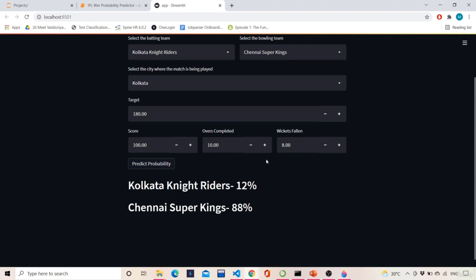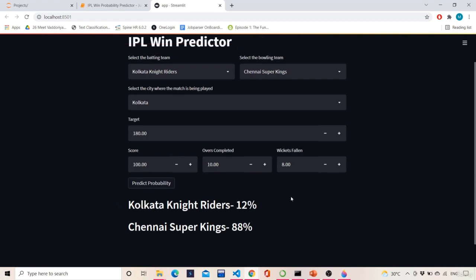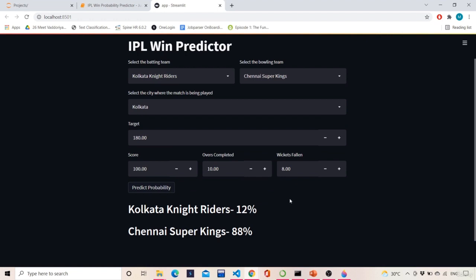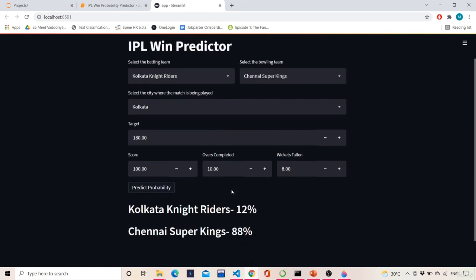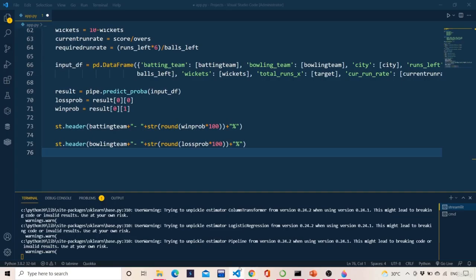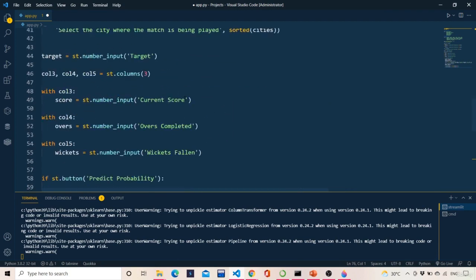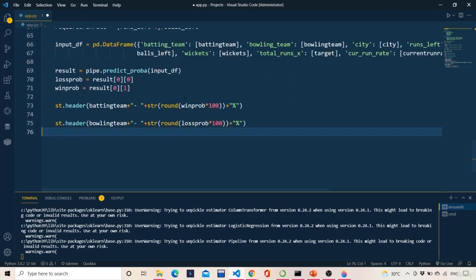If I had chosen random forest, this would have given me some 4% for Kolkata Knight Riders and 96% for Chennai Super Kings. That is right in terms of data. But when you're deploying this model in terms of public, you have to make sure that the losing team also gets some kind of weightage, because you don't know what miracle can happen after this. So that's the reason we have to be a little bit smart in selecting our model algorithms. And do explore more on this, and in the next video we'll see the deployment of this on Heroku Cloud.